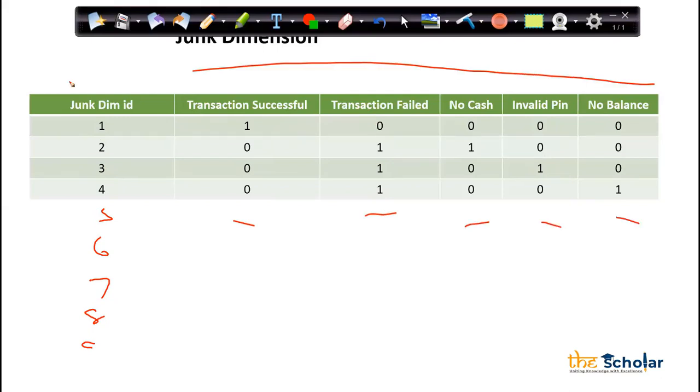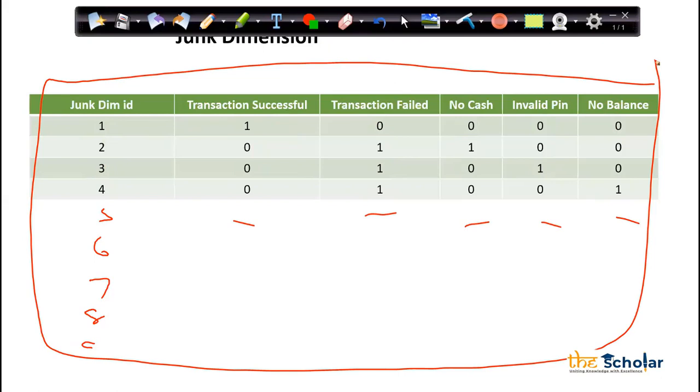Now, basically, this is again a dimension where I'm storing flags. One means it's a boolean, right? True, false. One means successful, 0 means failed. So I'm creating a dimension where I'm just storing the transactional information, which may be further analyzed if you want to.